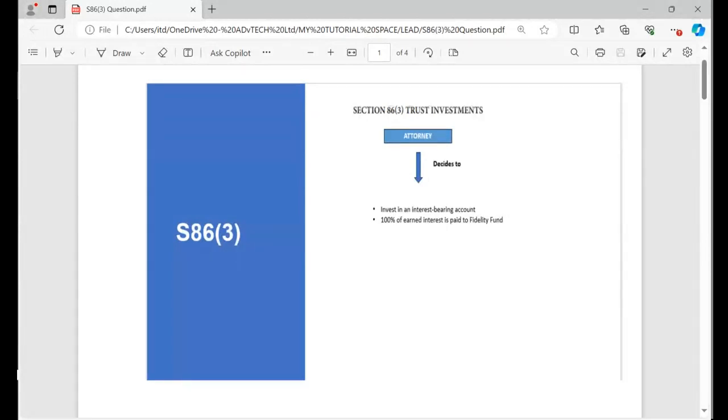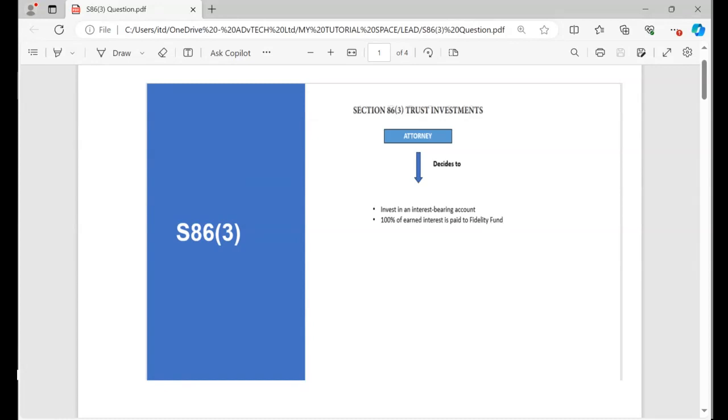Let's go through section 86.3, trust investments. In this case, we as the attorneys decide to invest in an interest-bearing account. So where we decide to invest, it means all the profit will be for the benefit of the Fidelity Fund.